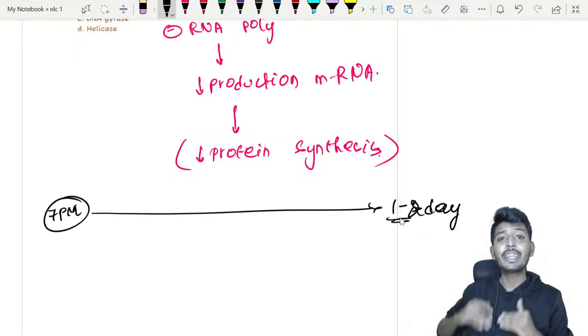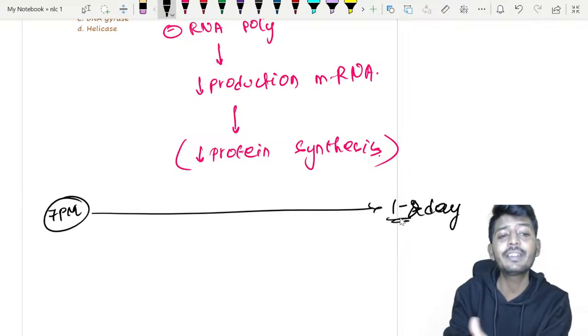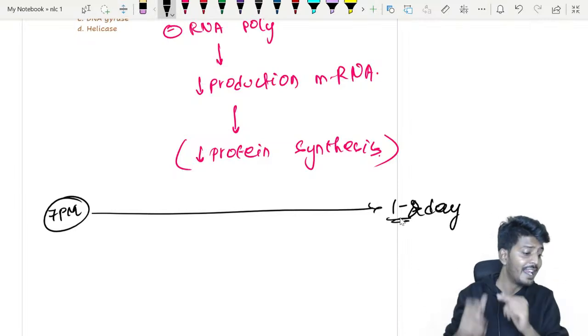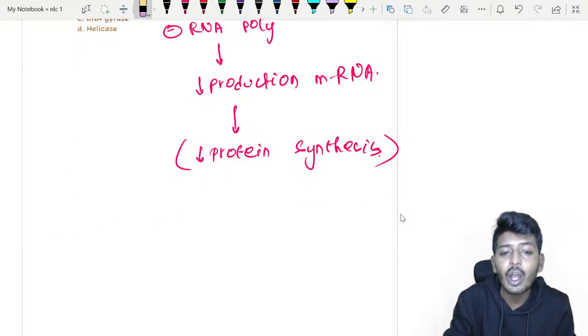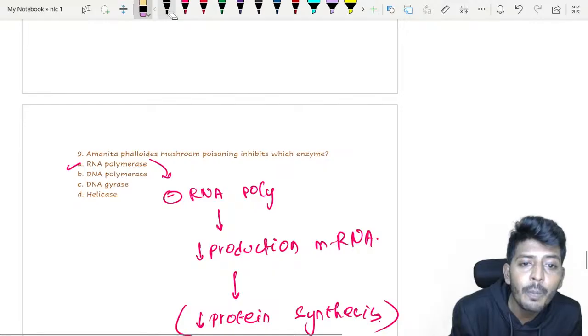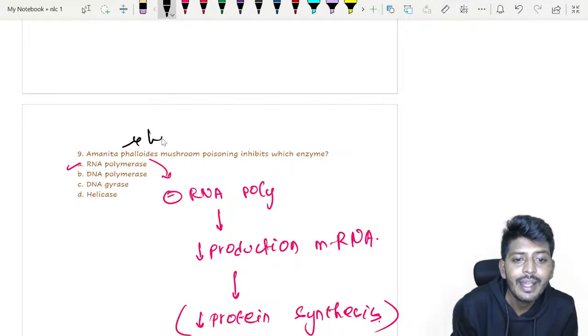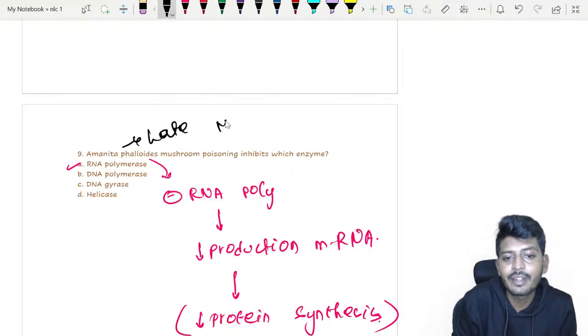So will the patient have immediate symptoms of the mushroom poisoning or late symptoms? That is a late symptom. This is a very important point. So Amanita phalloides is a late mushroom poisoning.